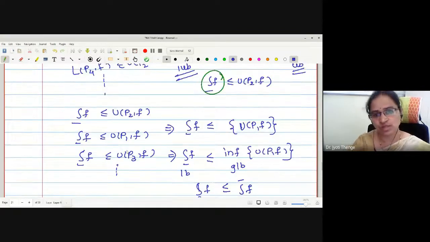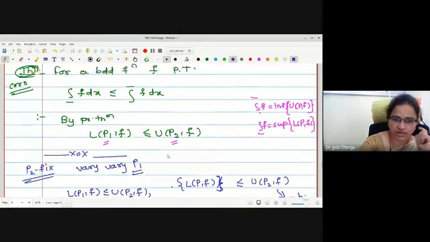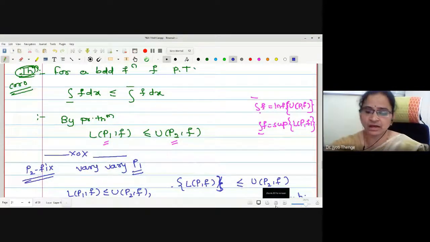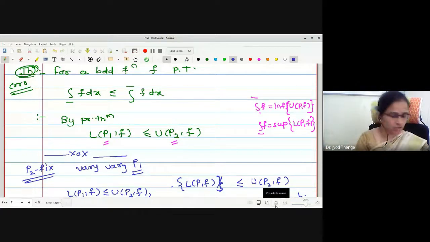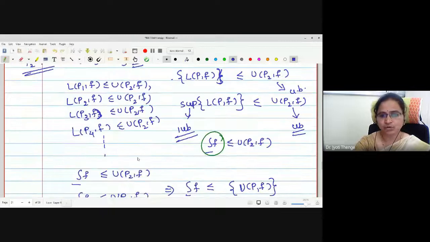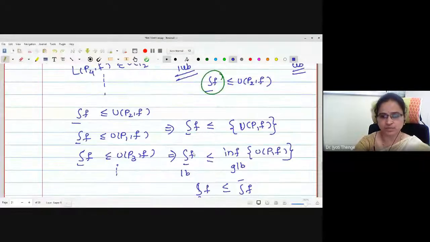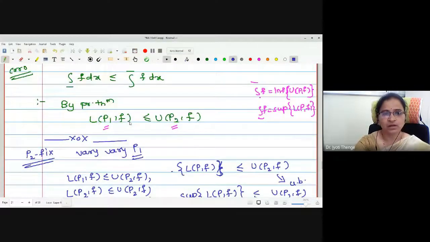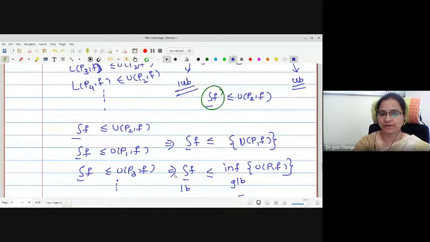Okay? You can see the proof from the textbook for writing. Okay? Let me stop it here. If you have any difficulties, you can unmute yourself and ask. Try to understand this fact. Understanding is important, how I am going to keep one partition fixed, varying the other, and so on. I have tried to elaborate here.